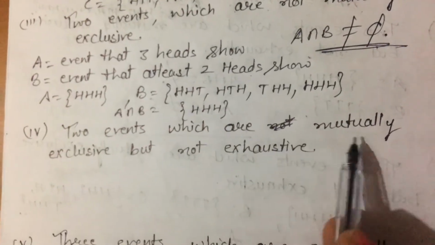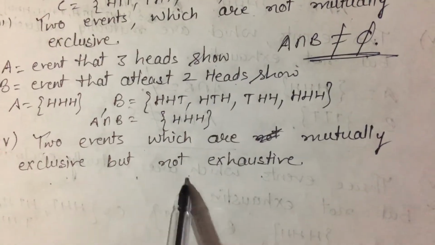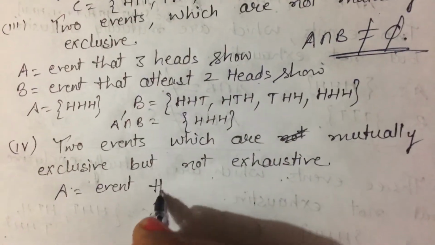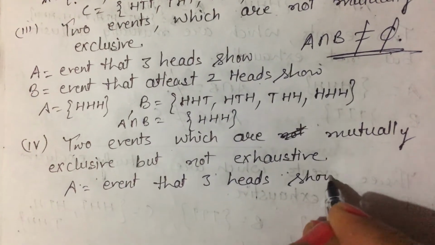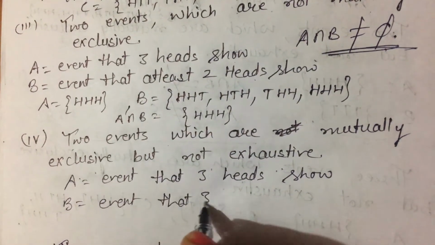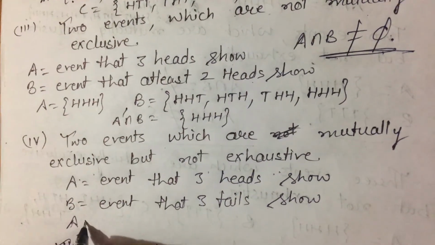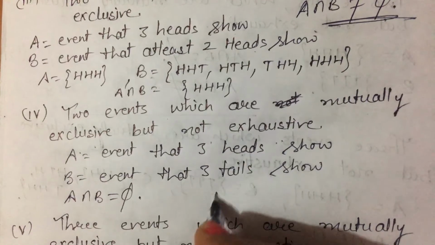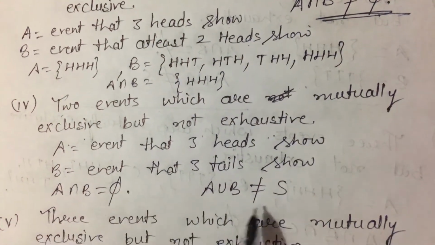Now two events which are mutually exclusive but not exhaustive, means we have to take two mutually exclusive events but they are not exhaustive. We can take the same first case. A is the event when three heads show, and B is the event that three tails show. So their intersection is equal to phi, but their union is not equal to the sample space. So these are mutually exclusive but not exhaustive.